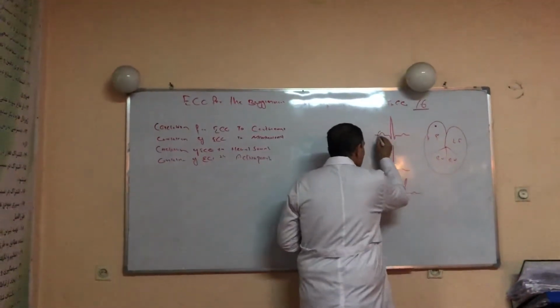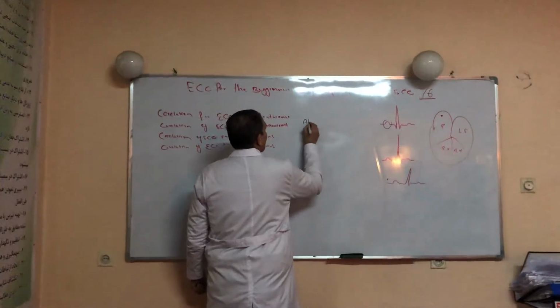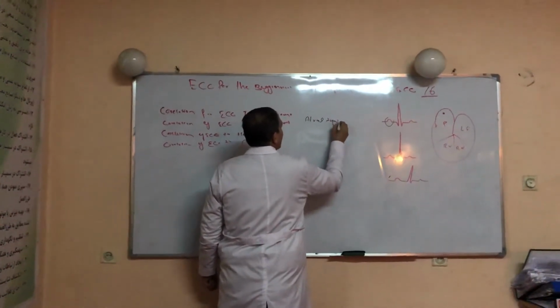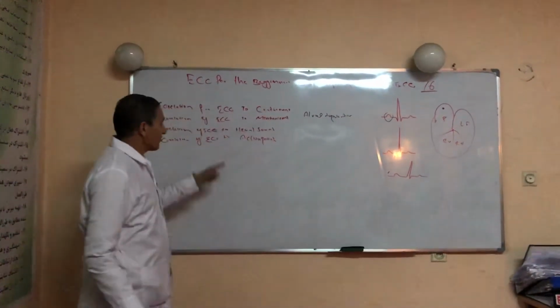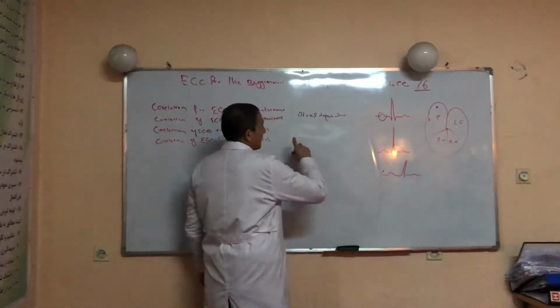What is the P wave representing? Atrial. Correlation of the ECG to cardiac event.